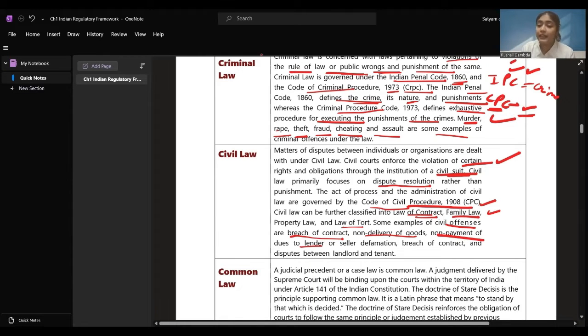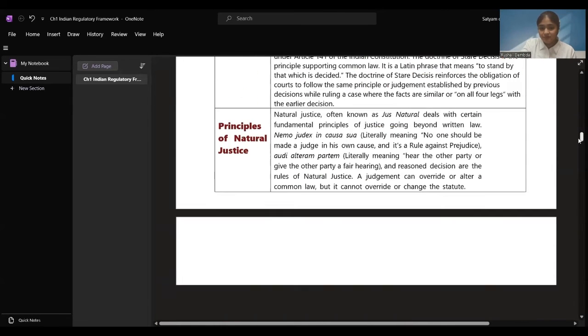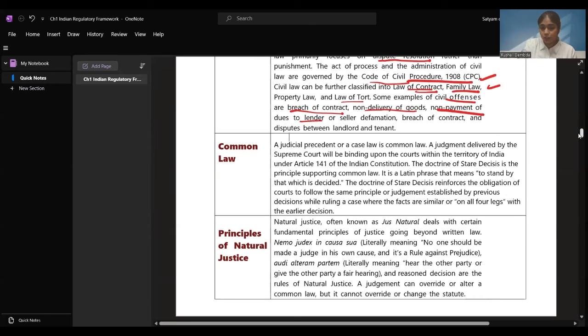I hope criminal and civil, both, are different and very clear to you. In criminal law, some wrong has been done or rules have been broken, the laws have not been followed, and there is punishment also. That becomes criminal law. Civil law is a dispute between individuals or organizations where the primary focus is on giving the resolution. That is your civil law. Okay, I hope the first two types of laws are clear. Let's go ahead and see the next two.